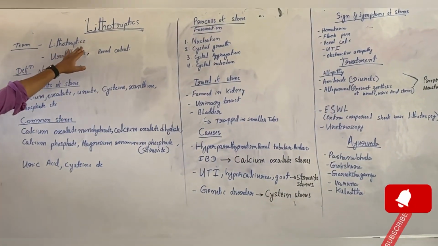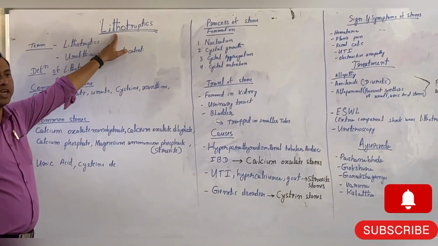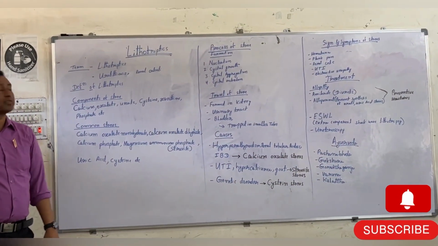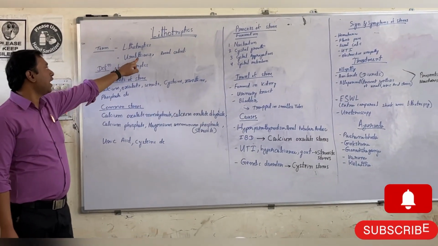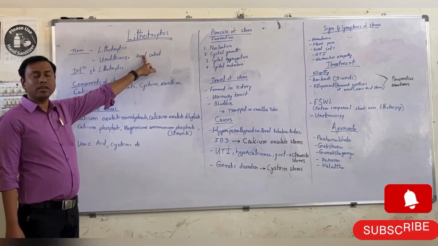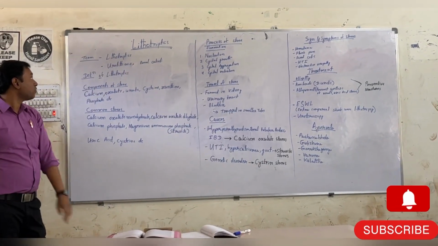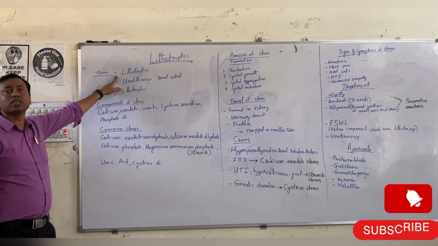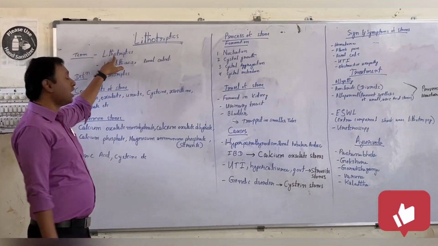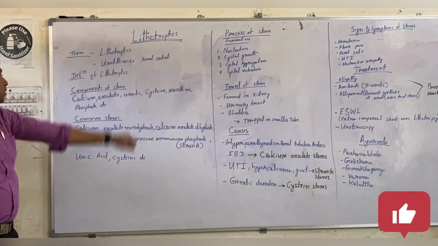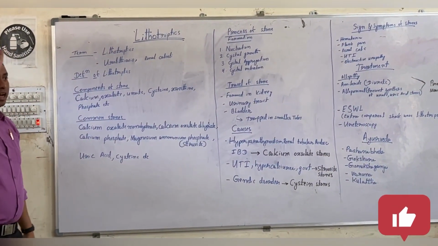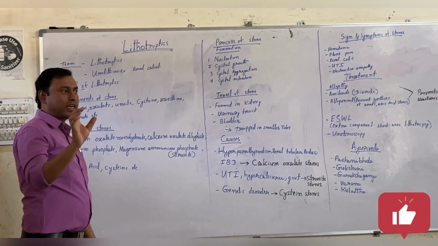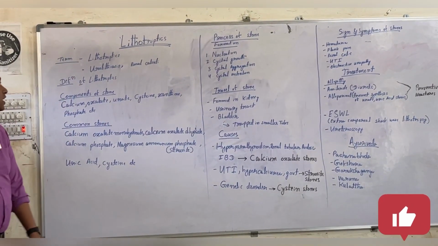Today our topic is lithotripsy. In that, first of all, we will know the terms: what is the meaning of lithotripsy, urolithiasis, and renal calculi. First, the term lithotripsy: litho means stones, and tripsy means breaking. It means the therapy or treatment of stone breaking, which is called lithotripsy.